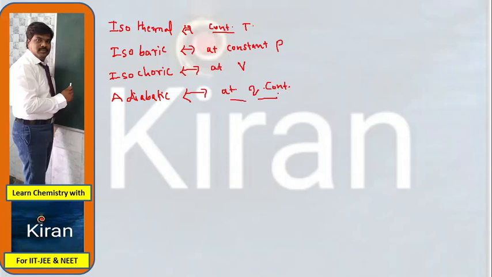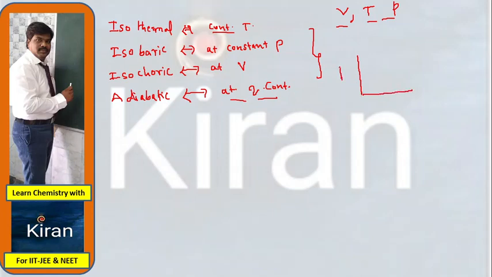So during the process, what will happen? Process means, mathematically, what I told: change in any one of the thermodynamic variables. So here thermodynamic variable means volume, temperature, pressure. According to Boyle's law, we know very well that V is inversely proportional to P.